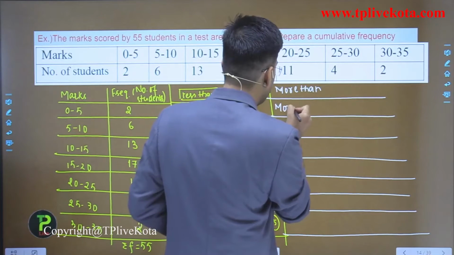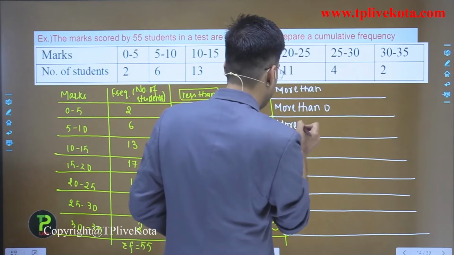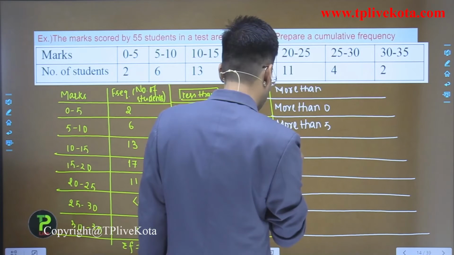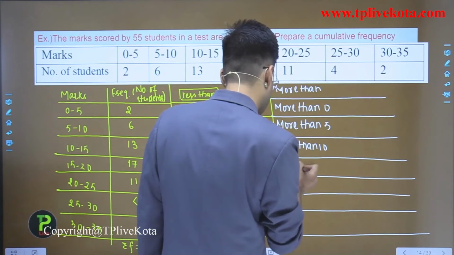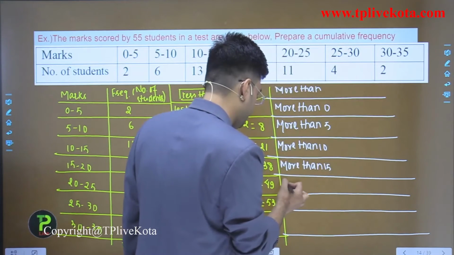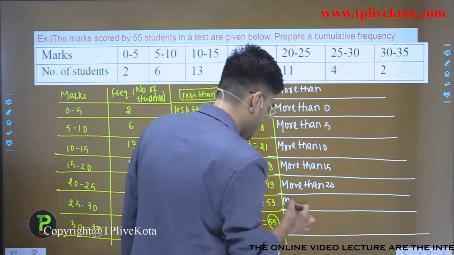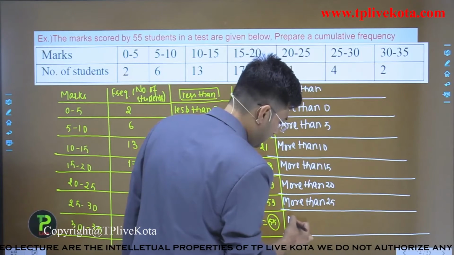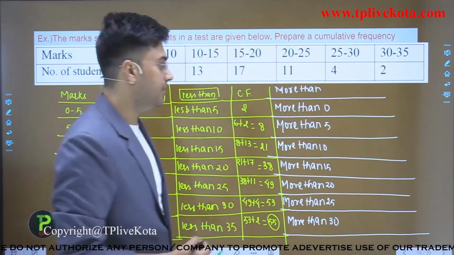So more than 0, more than 5, more than 10, more than 15, then more than 20, more than 25, then more than 30. Clear? Now let's find the cumulative frequency.